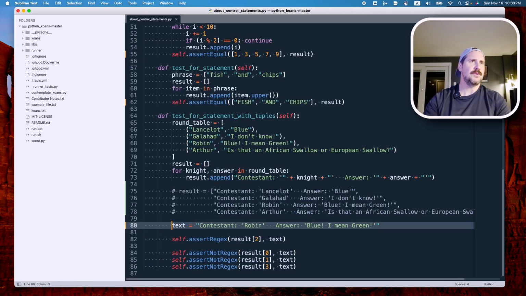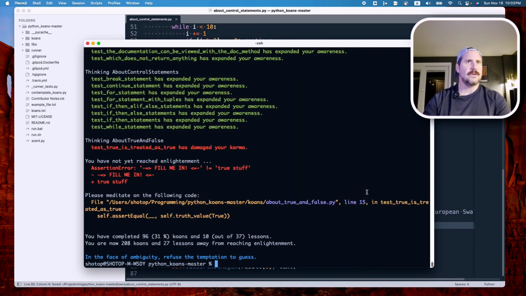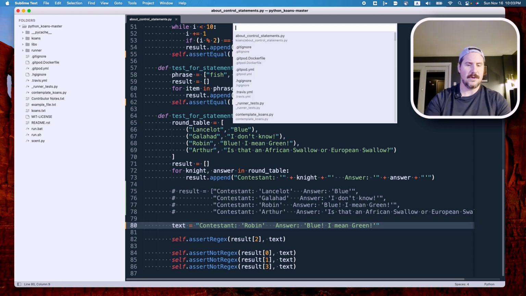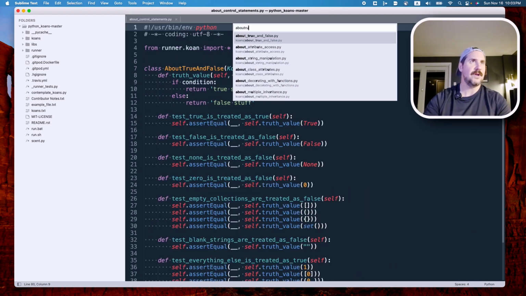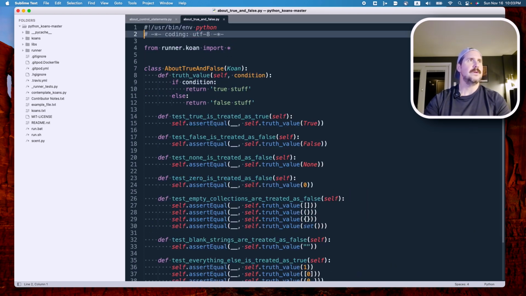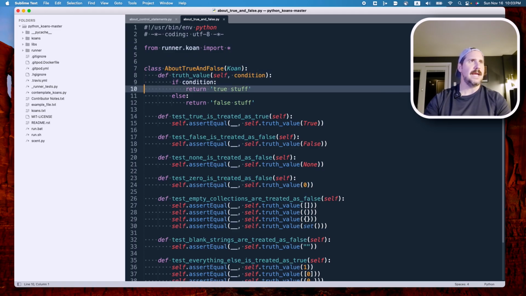Let me jump in there and I'll do a couple. So I'm going to go ahead and save this. And I'll do a couple. So let's see. About true and false. So let me do about true and false.py. All right, starting again. Here we go.